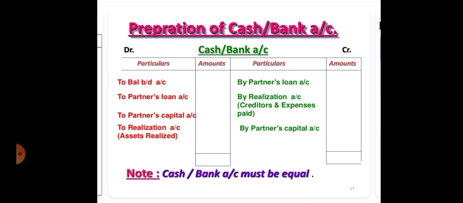When assets are realized, it will be written under debit side of cash or bank account to realization account. When any liability is paid, it will be written under credit side by realization account. It is happening just because in the cash or bank account, receipts are written under debit side and payments are written under credit side. So we will do this in this manner. After that, we will make the total of debit and credit side. And if both the sides are same, then the answer will be correct. Cash or bank account total will be matched.